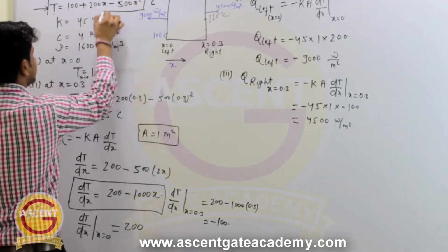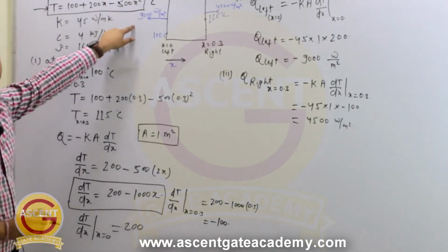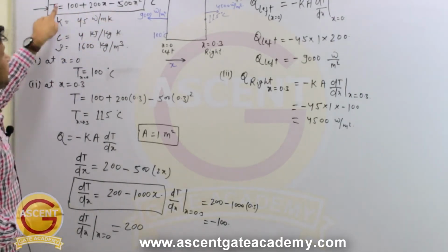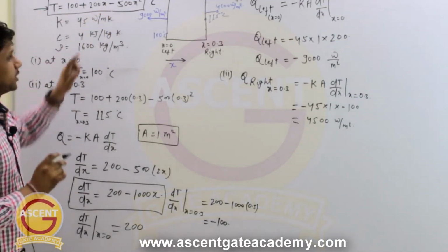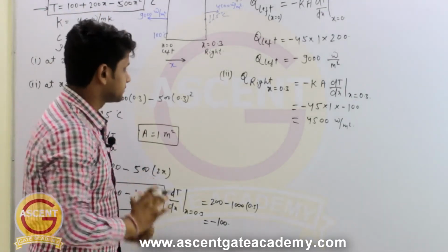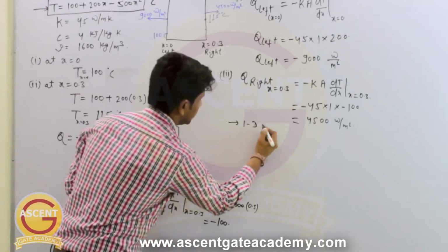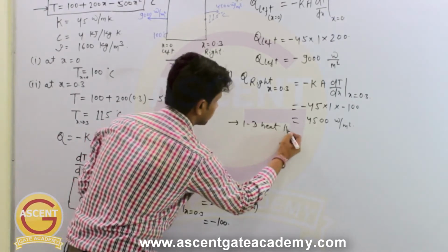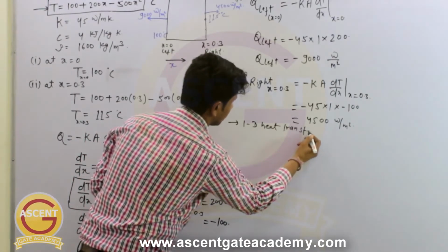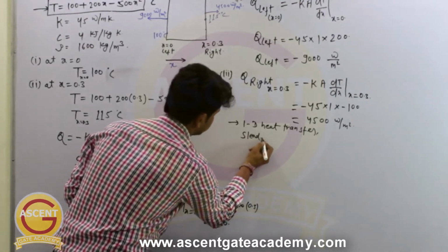Right? So we can say that temperature is not dependent on time, as well as temperature is just depending on one direction. So it is a one dimensional, steady state heat transfer. So what are the conditions here? It is a one dimensional heat transfer and it is a steady state heat transfer.